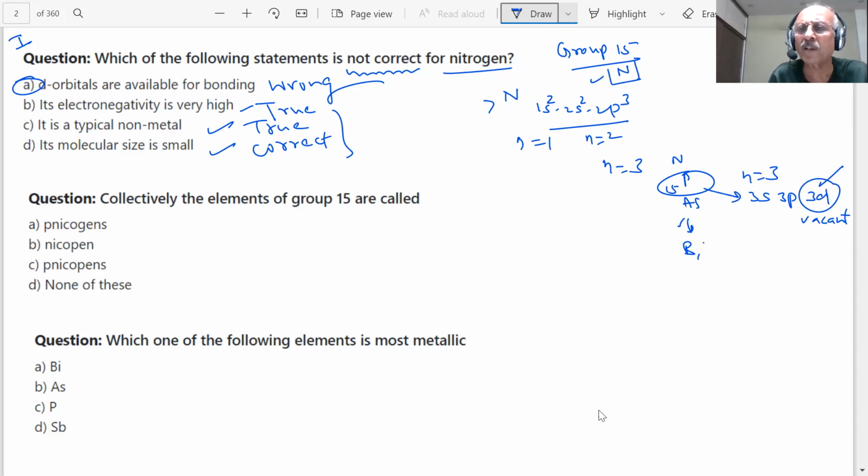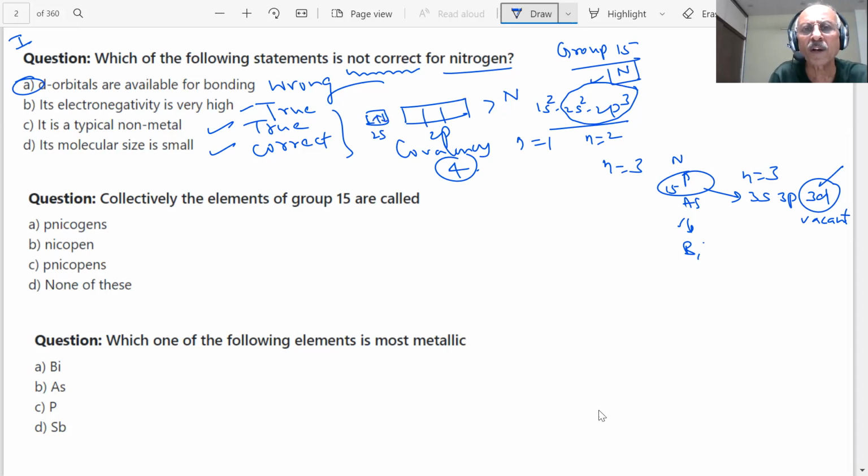There is no 2d orbital. So where is the d orbital? There is no d orbital here. You are aware of the consequence of this. The covalency of nitrogen is only 4, students. Oxidation states can be +2 to +5. There are only 4 orbitals which are available for bonding, 2s and 2p. This is my 2s. So how many questions am I answering in this question? You can see only 4 orbitals are there.